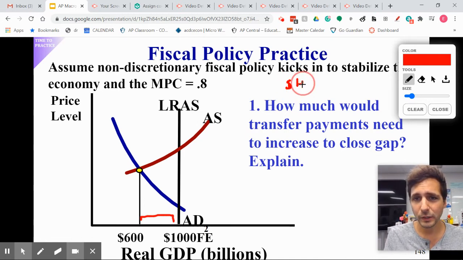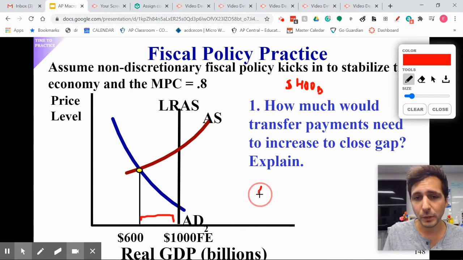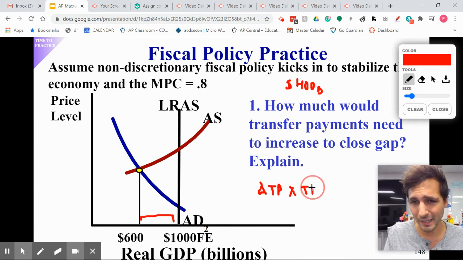Now, what's key, what you need to know here is our transfer payment multiplier is the same as our tax multiplier. Because remember, this money is going to people. It's not being injected into the economy through government spending. So in order to close this gap, it's going to be change in transfer payments or change in non-discretionary fiscal policy times my transfer payment multiplier, or I'm just going to put TM because it's the same as my tax multiplier. And that's going to equal my change in GDP. So my desired change in GDP here is $400 billion.